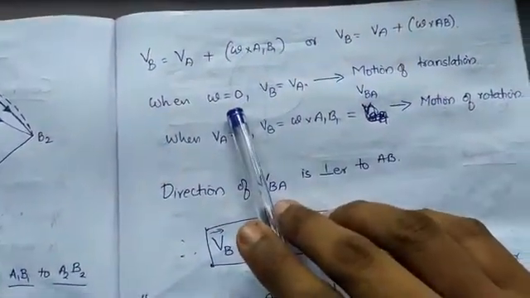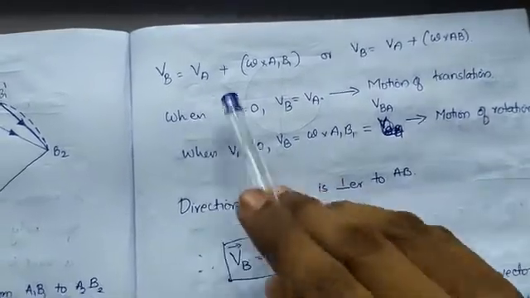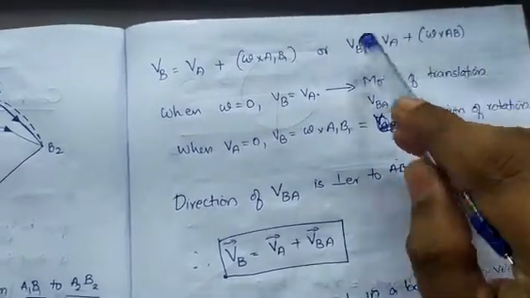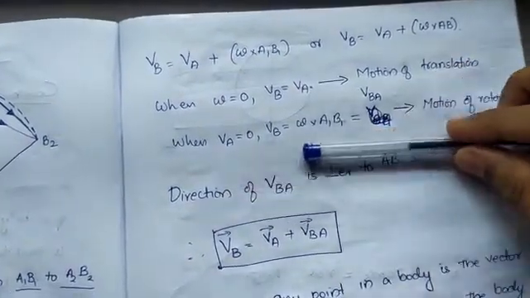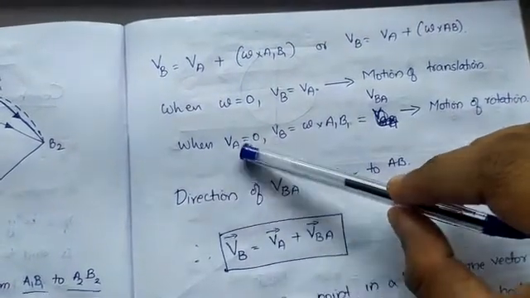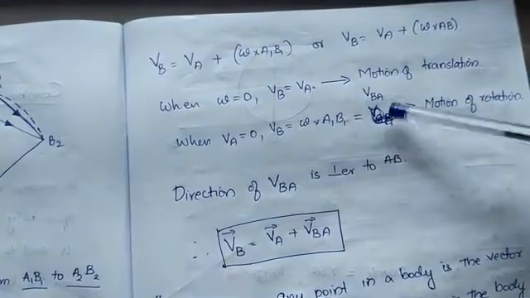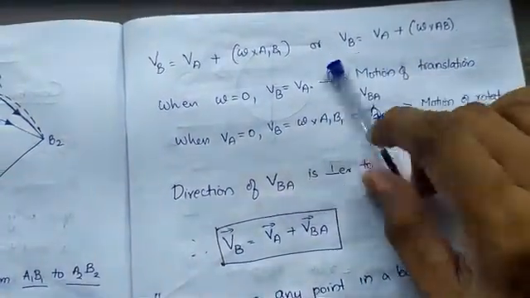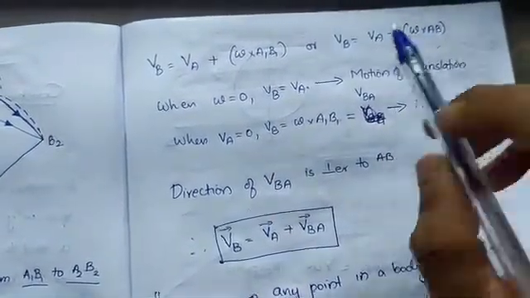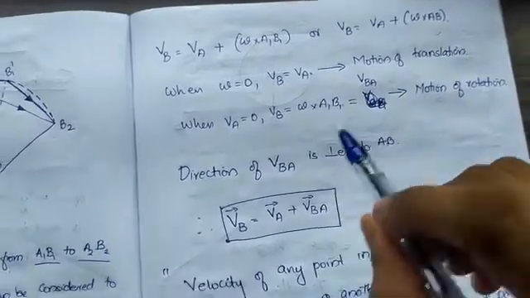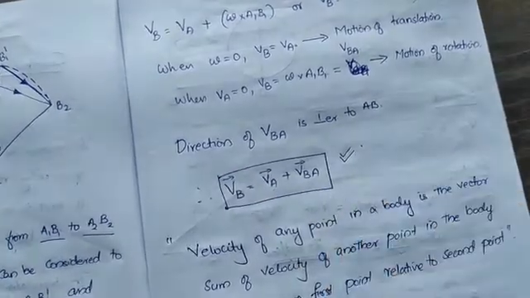Now when omega is equal to 0, this equation becomes VB is equal to VA. That means there is only translation. The body is only moving straight. And when VA is equal to 0, VB is equal to omega into A1 B1, that means VBA. That means the object is only rotating. If both are present, you need to combine both equations. The direction of VBA is perpendicular to AB. So the final thing is VB is equal to VA plus VBA.